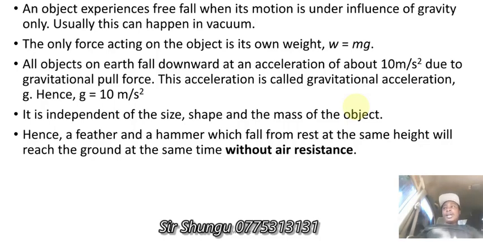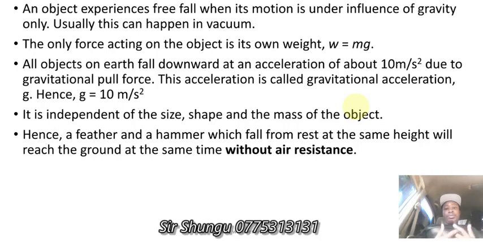Hence, if we had a vacuum on Earth, whether you had a feather or a hammer falling from the same point, it would reach the ground at the same time.